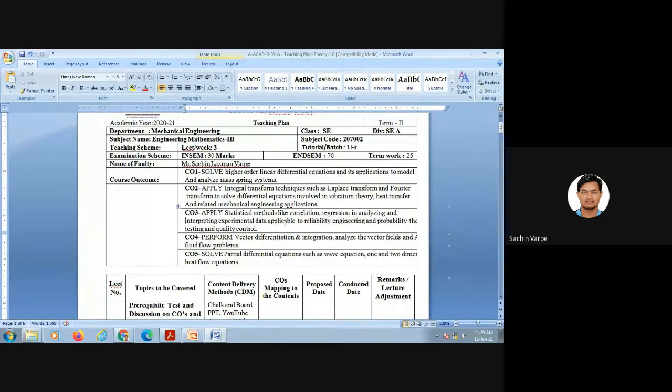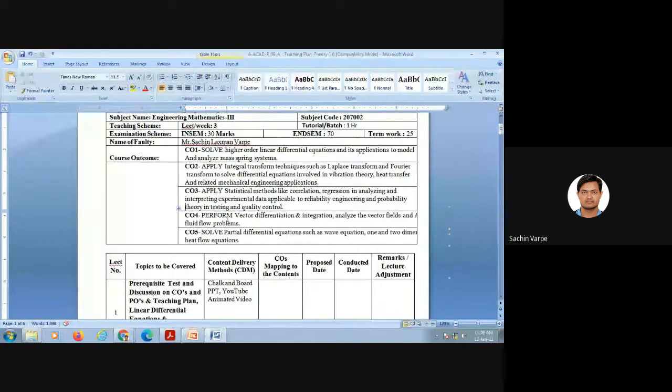Interpreting experimental data applicable to reliability engineering and quality control in probability theory. So this is again a very important course outcome that is related to vector calculus. Course outcome 4, CO4, is related to vector calculus.